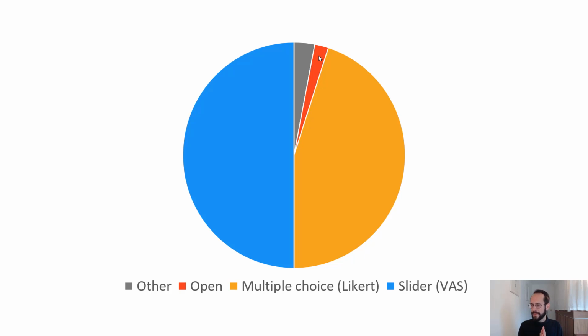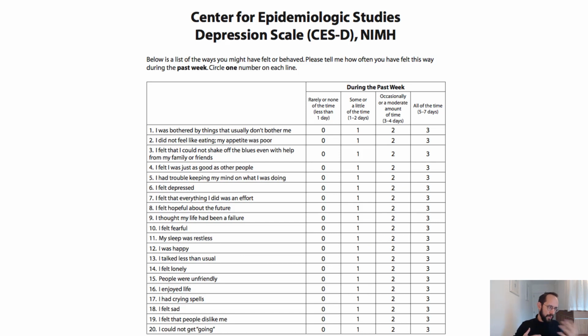it is quite remarkable, because when we look at the history of psychological questionnaires, like these old school depression scales, personality questionnaires, psychopathology questionnaires, they almost all constantly use Likert questions. So here you see the depression scale, the CESD, and participants could indicate how much something happened to them during the past week. And the options were less than 1 day, 1 to 2 days, 3 to 4 days, 5 to 7 days, typical Likert scale.